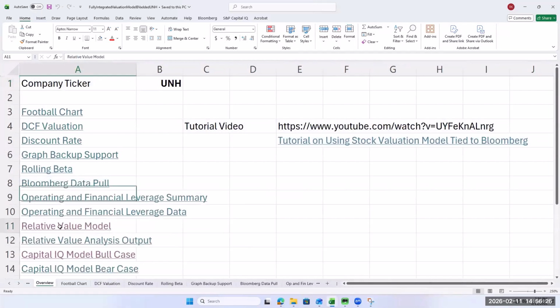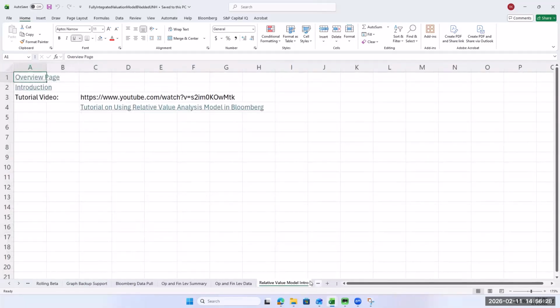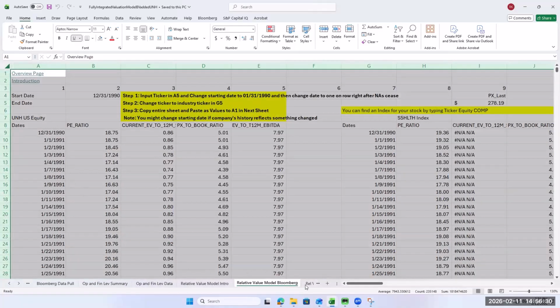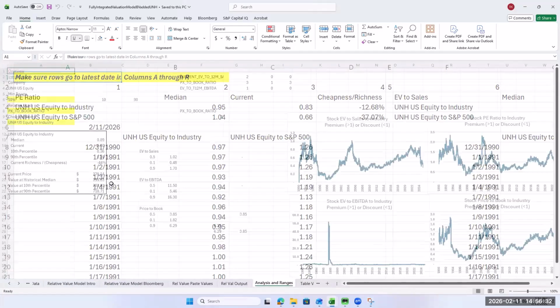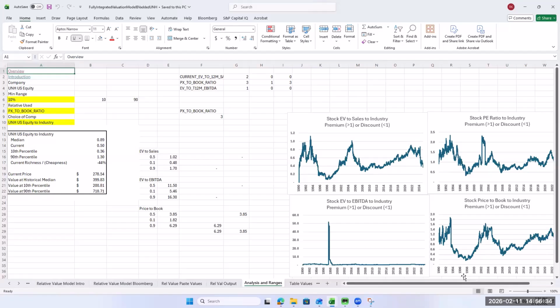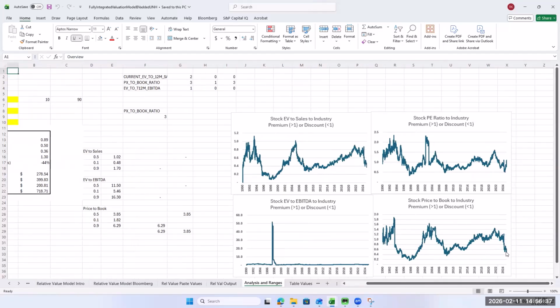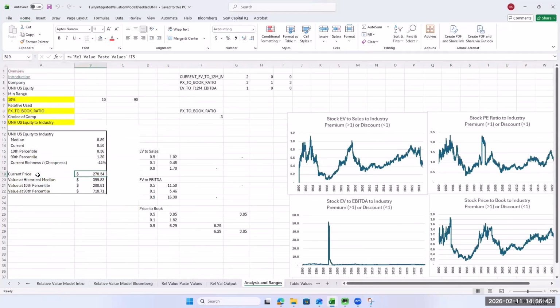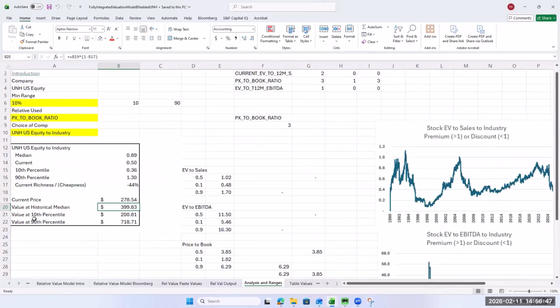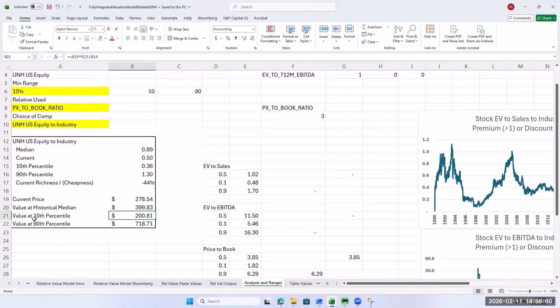You then go to the relative value model, and that's just a matter of updating the data and then looking at the output. Essentially what you're asking is, where are they trading today versus their history? You can see they look pretty cheap. Over here gives you a schedule that says their current price is $278. Based on their history, they should be trading at about $400. And their range, 10% to 90% range, is 200 to 718. So they're trading at the low end of that range.